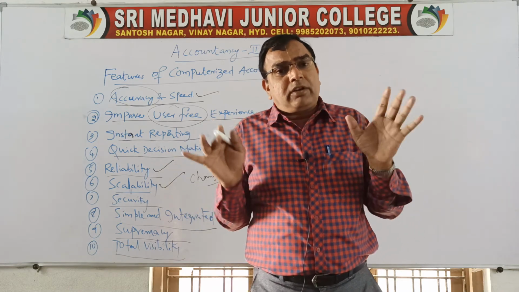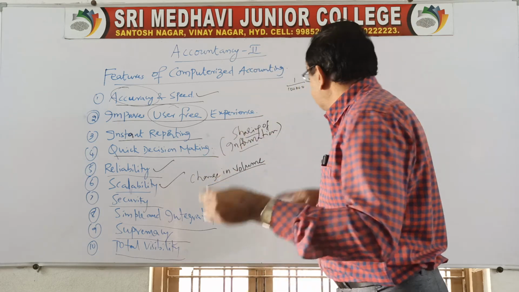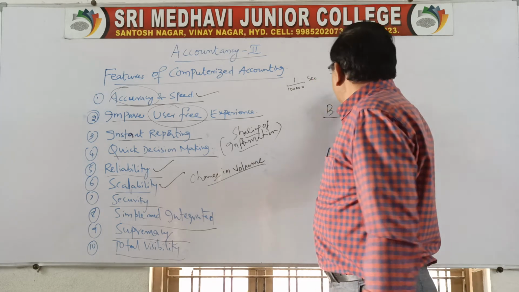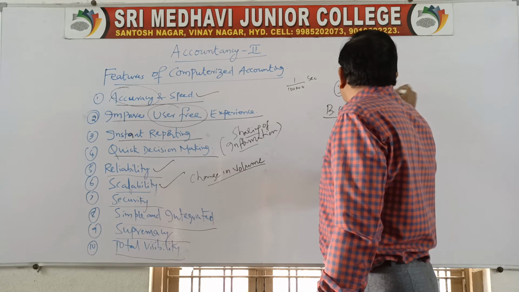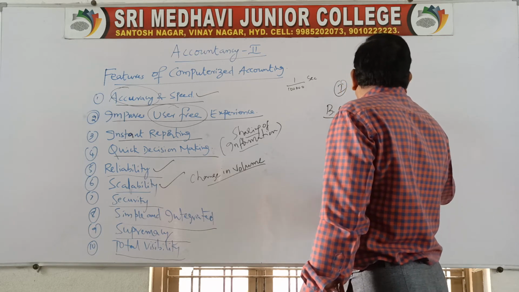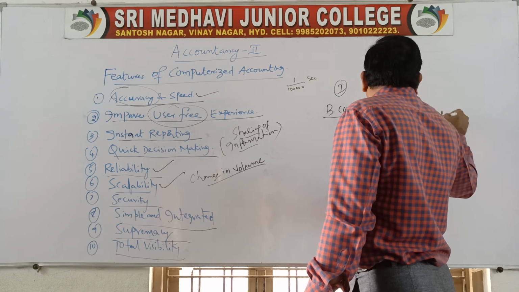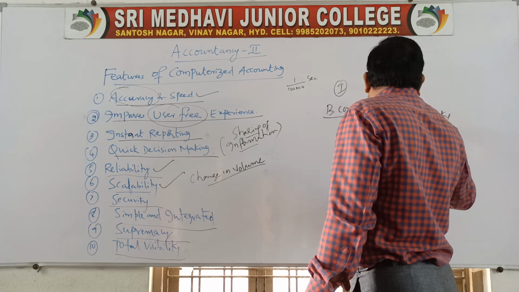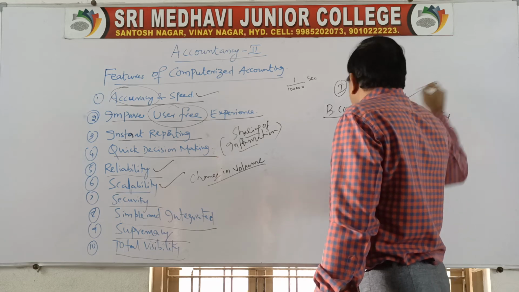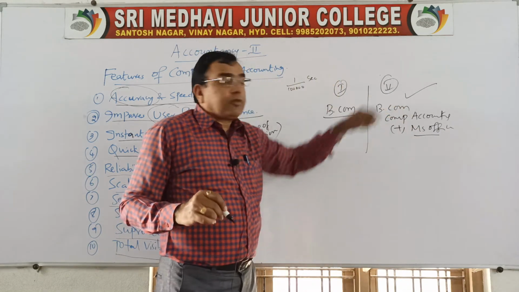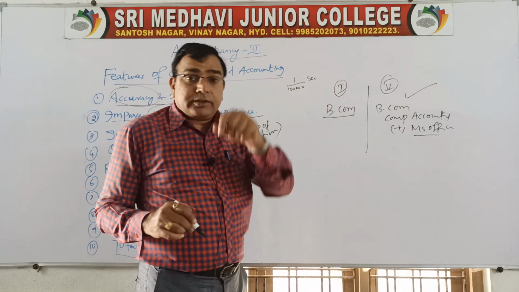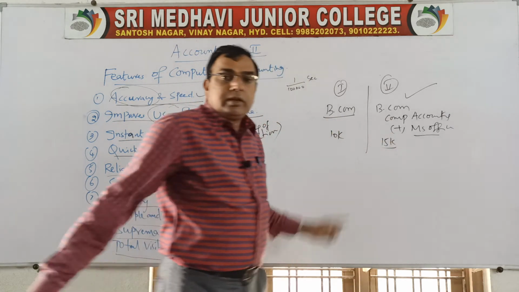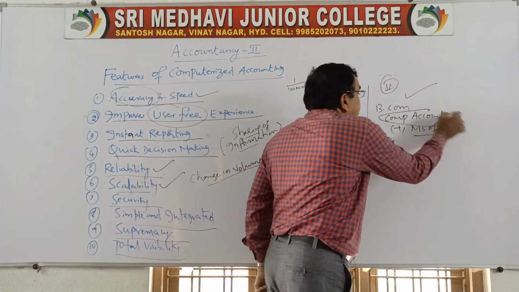Ordinary qualification is nothing. Say for example, two students go with BCom. The first student goes with BCom only, and the second student goes with BCom plus accounting package, computerized accounting plus MS Office. He will be given the advantage. So this student will be picked first. Even if a job is given, if this student is offered 10K, that student will be offered 15,000. See the difference. This has a lot of weightage.